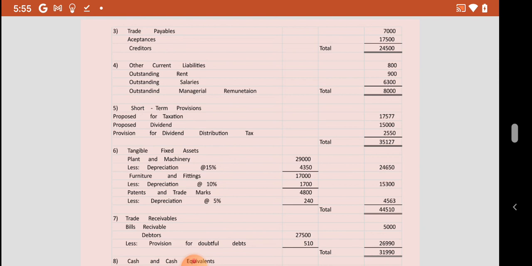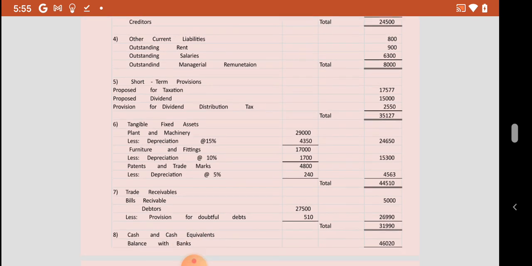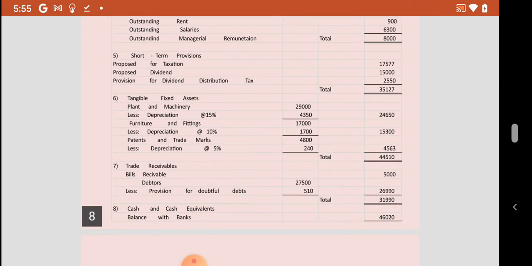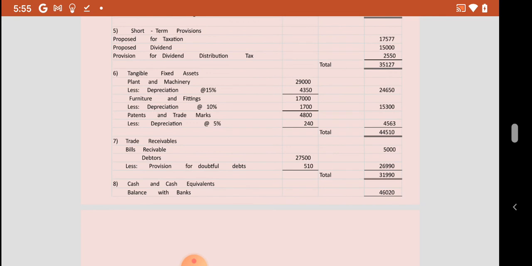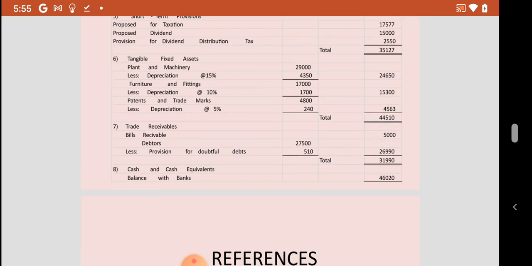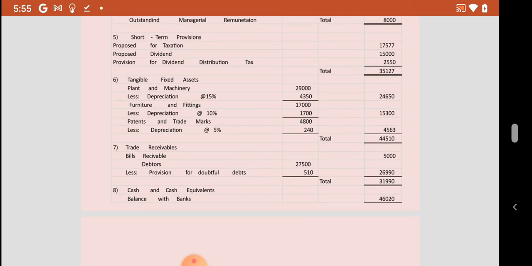Then we have tangible fixed assets, plant less depreciation, furniture less depreciation, patents and trademark less depreciation, as per the adjustments, and the total amounts to 44,510. Trade receivables, after deduction of provision for doubtful debts, amount to 31,990. Then we have cash and cash equivalents, with only one item, balances with banks, 46,020.